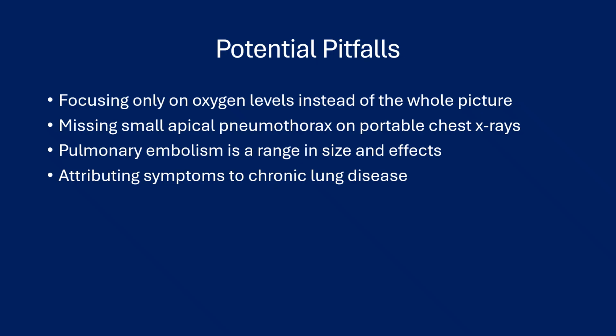Potential pitfalls: focusing on oxygen levels instead of the whole picture. Another pitfall would be missing a small apical pneumothorax on a portable chest x-ray done in the ER. These are small pneumothoraces up near the top of the lungs, near your clavicle. If you don't look carefully, you can miss them, particularly on a portable chest x-ray.